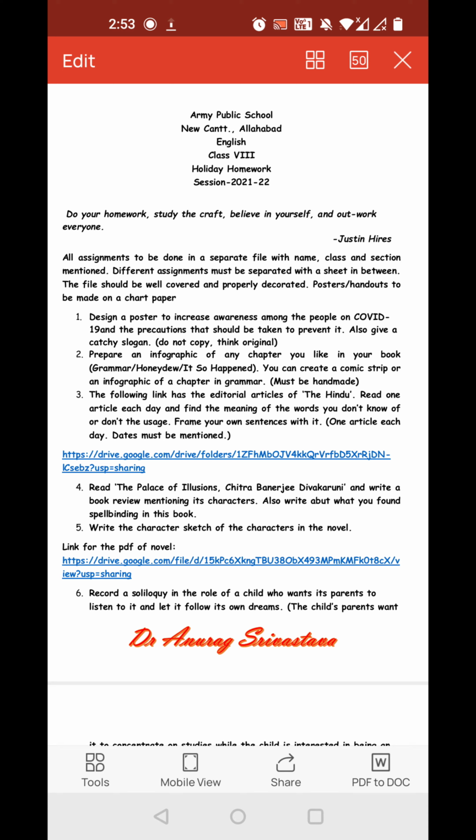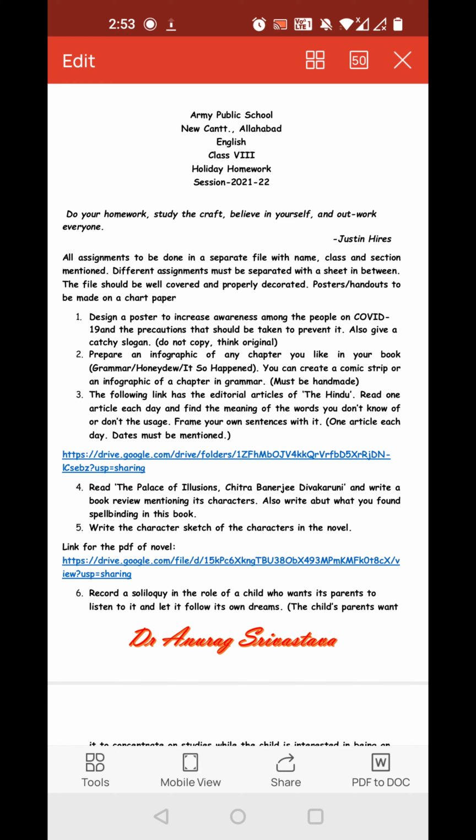The file should be well covered and properly decorated with all the things that are available at home. Don't go out in the market and purchase anything. Posters and handouts are to be made on a chart paper. If the chart papers are available, it's okay. If it is not there, do it on an A4 size sheet.